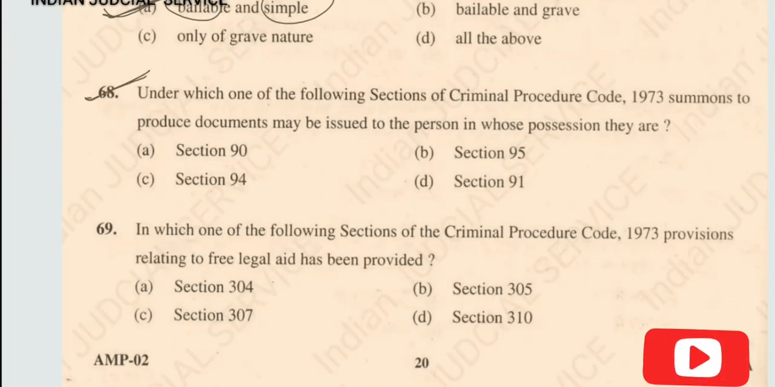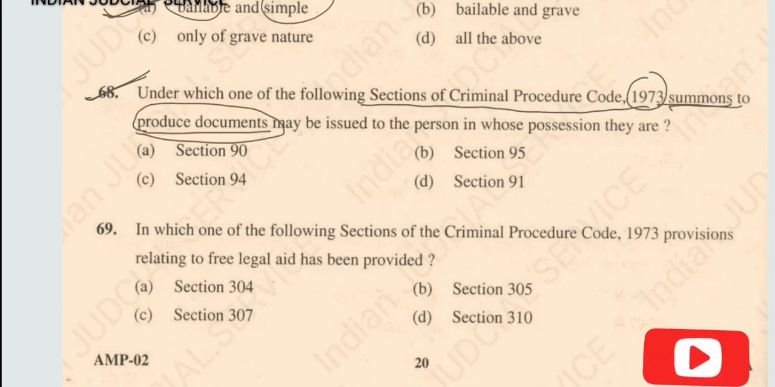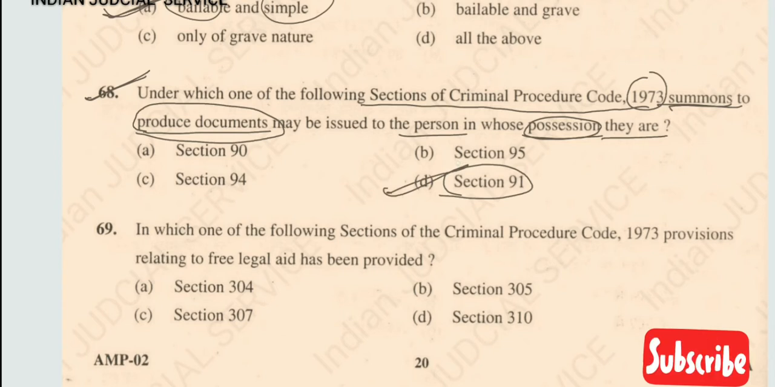Question number 68, under which one of the following sections of CRPC 1973 summon to produce document, this is a very important word here, summon to produce document may be issued to a person in whose possession, this is another important word, and they are, so they are under section 91. So answer here option D.